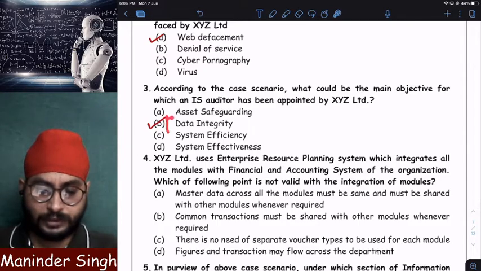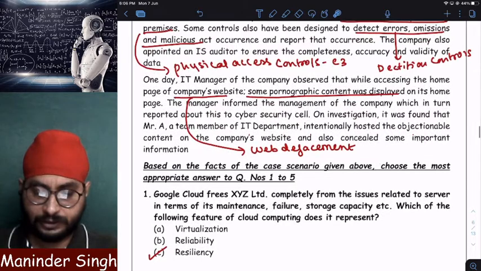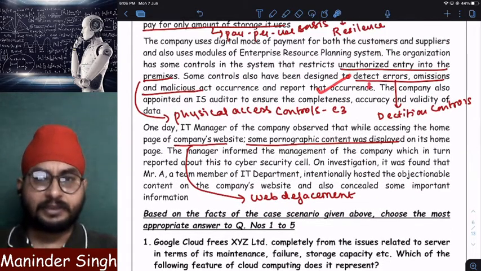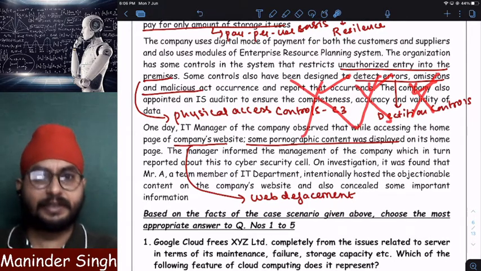So what is the main objective of the system auditor here? To maintain data integrity. How to maintain data integrity? Ensure that data is complete, accurate and valid, and that invalid data, inaccurate data, and incomplete data are not there.